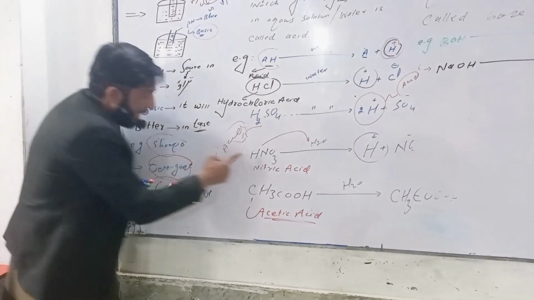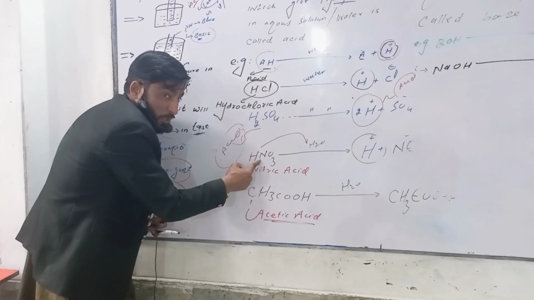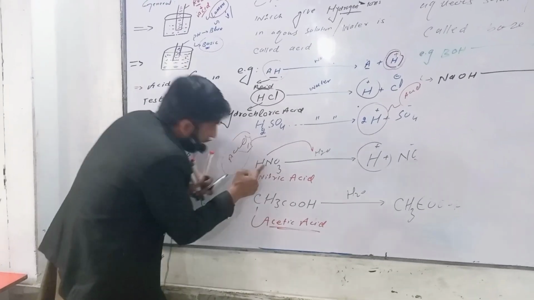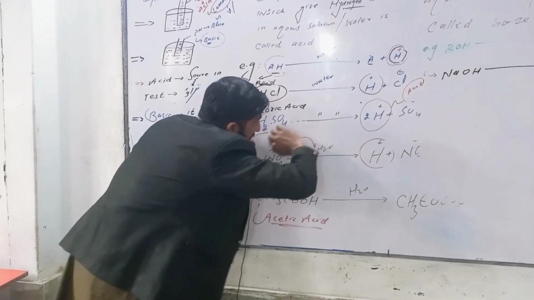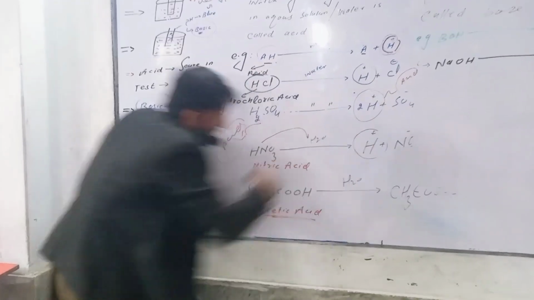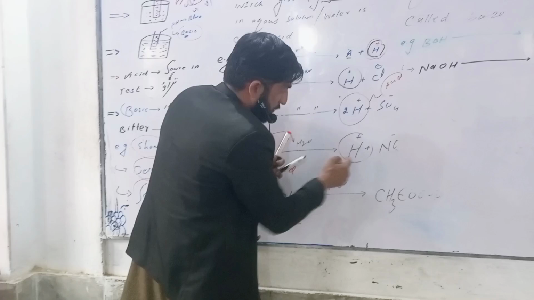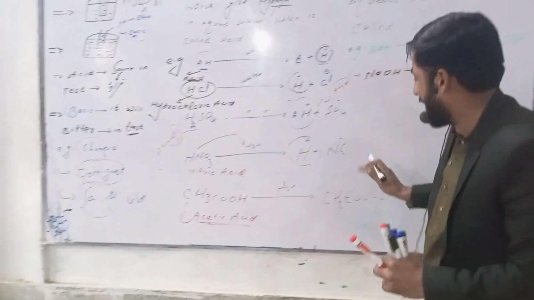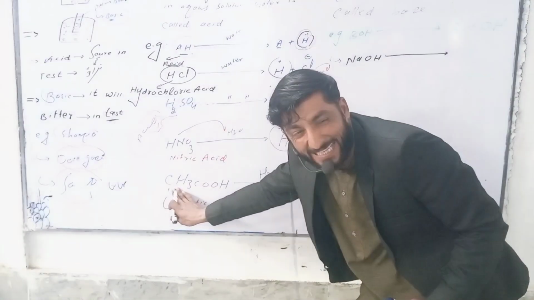The third example, this is nitric acid. Arrhenius said the substance which gives us hydrogen ion could be the acid. When we pour this substance in water, it will give hydrogen ion plus a nitrate ion, NO3 minus.